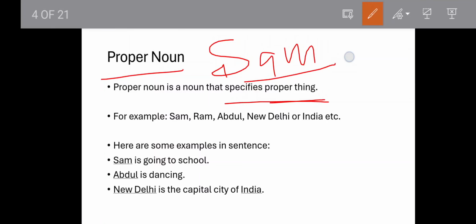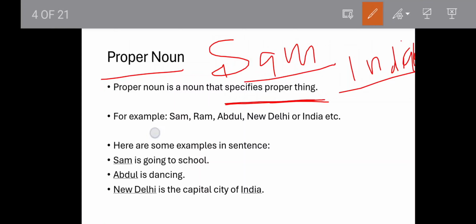When I say India is our country, so I'm talking about India, one country, right? So when we talk about a specific thing, a specific country, person, place, idea or animals, right, then that will be a proper noun. When a noun is specifying a proper thing, that is called a proper noun.